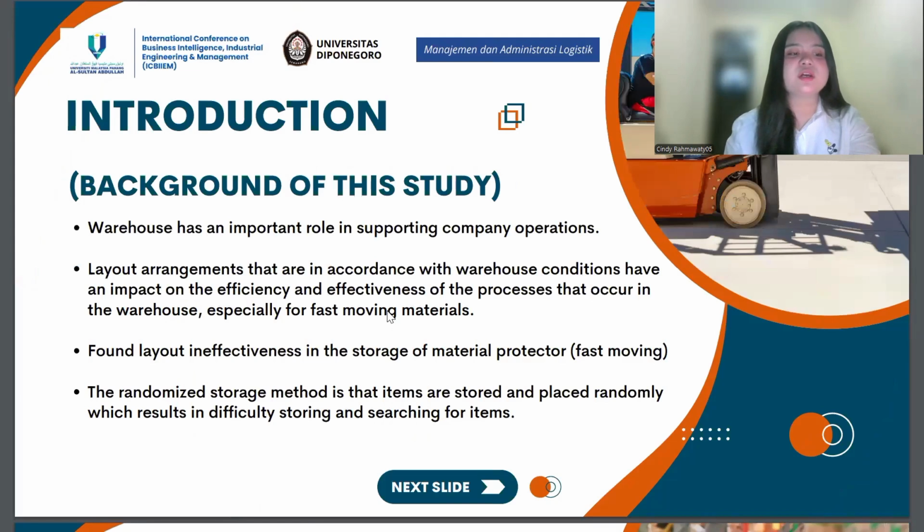The background of this study is: 1. Warehouse has an important role in supporting company operations. 2. Layout arrangements that are in accordance with warehouse conditions have an impact on the efficiency and effectiveness of the processes that occur in the warehouse, especially for material fast moving. 3. Found layout ineffectiveness in the storage of material protector fast moving. 4. The randomized storage method means items are stored and placed randomly, which results in difficulty storing and searching for items.